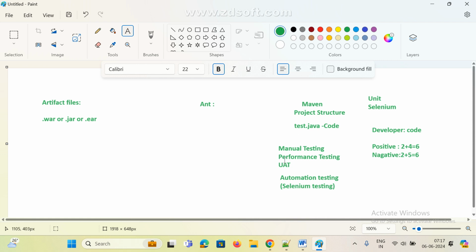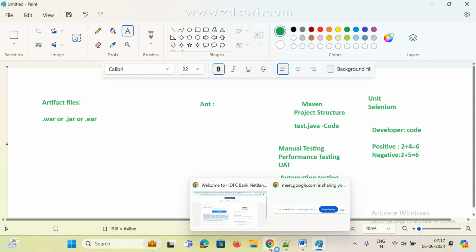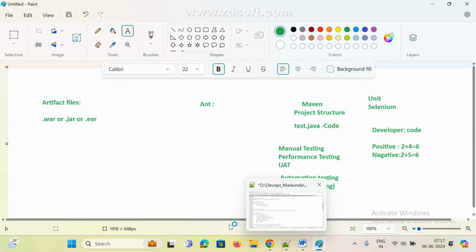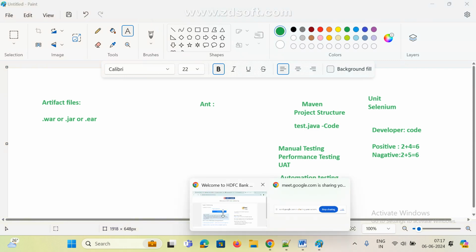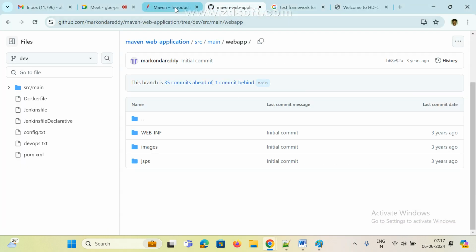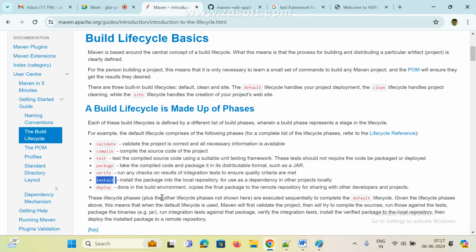Clear? Anyone any doubt here? Clear, right? Now, there is one more phase. Install the package into the local repository for use as a dependency in the other projects locally.